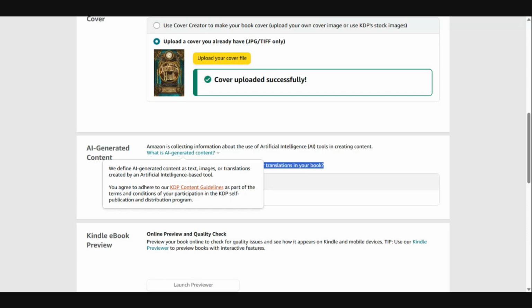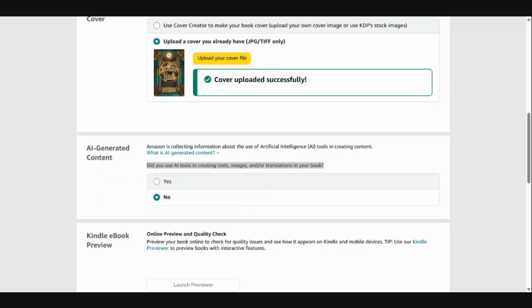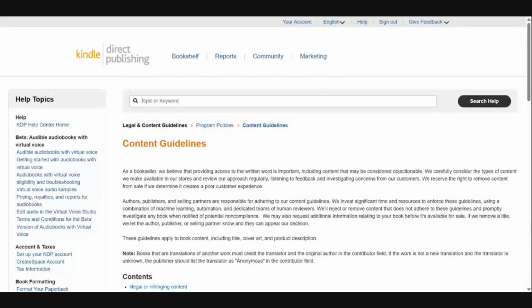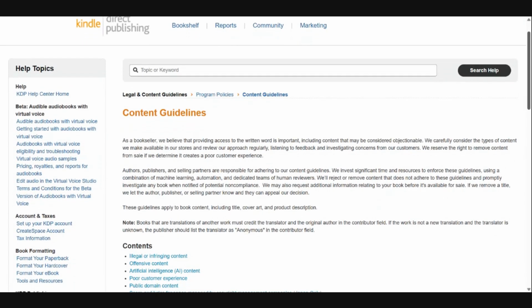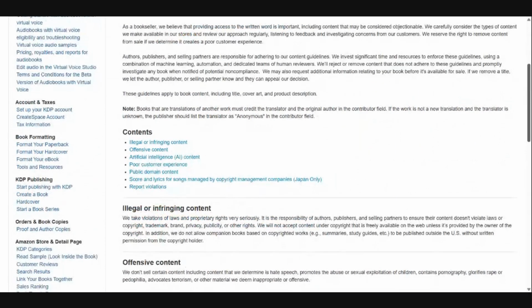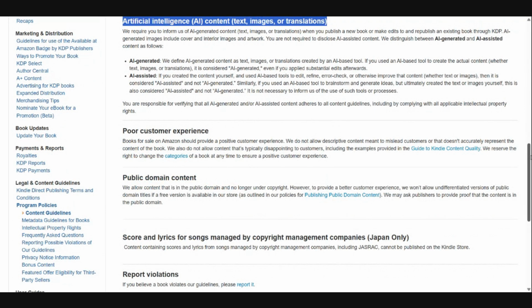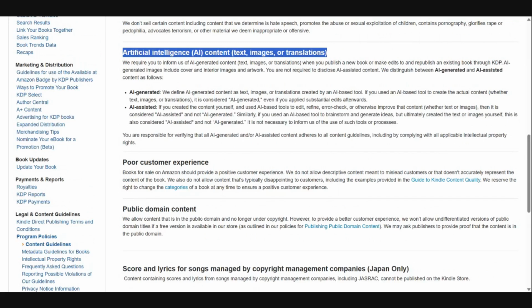So we are going to click on this and take a look at what those guidelines actually are when we're considering what we need to do when picking tools to help us edit our books, right? So I'm going to skip down the guidelines to the artificial intelligence or AI content section, which is right here. And we're going to look over it. And as you can see, Amazon has defined AI tools in two separate ways. The very first is AI generated, and the second is AI assisted.